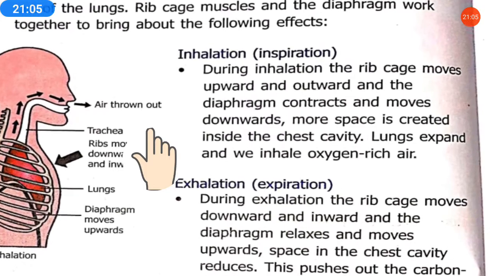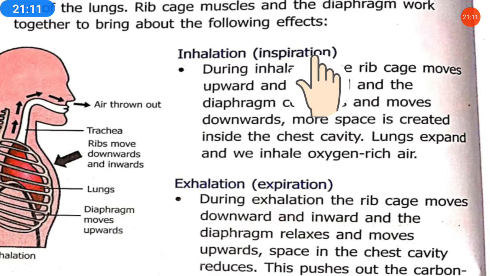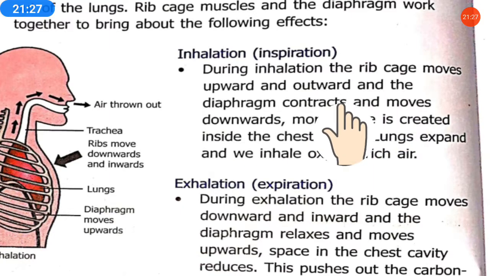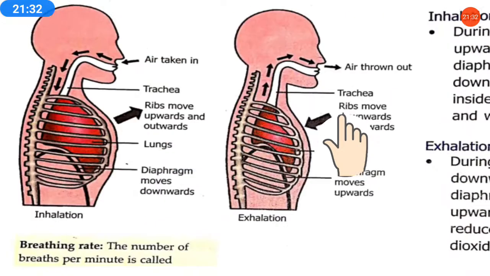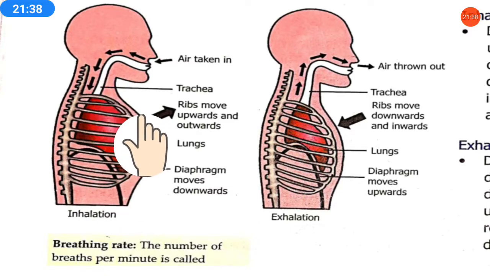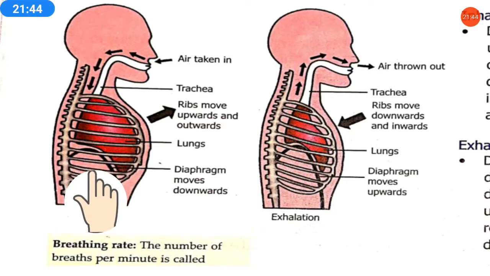So in breathing, inhalation is there. What is inhalation? Inspiration. Inspiration means taking oxygen in, taking air in. So during inhalation, the rib cage moves upward. When we take a breath in, you can practice and experience it. The rib cage moves upward and outward, and the diaphragm contracts. During inhalation, the rib cage is moving upward and outward, and the muscles of the diaphragm contract.